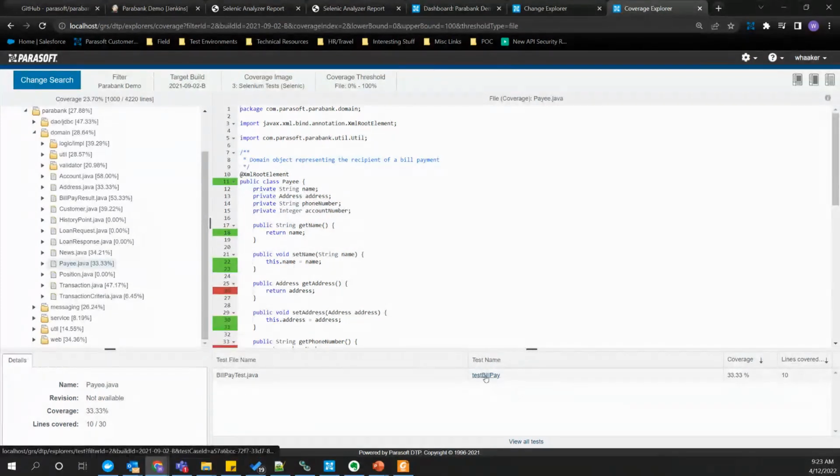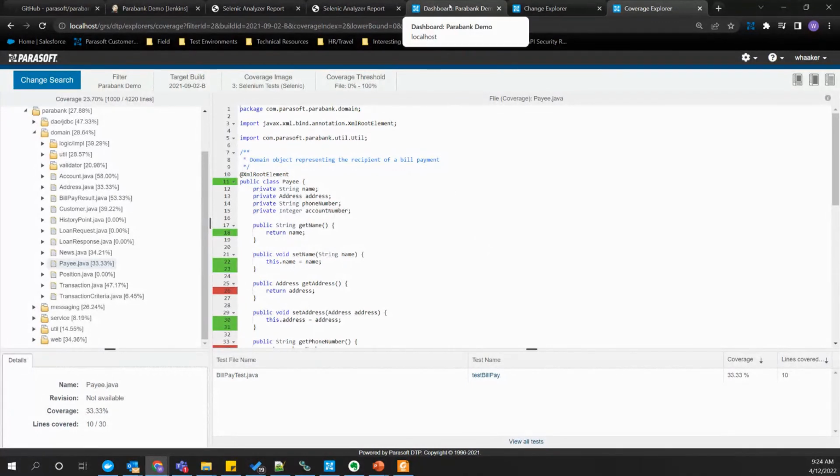And here we can see bill pay test is the only test that's contributing code coverage to this class. So that's why the test impact analysis only chose to run the bill pay test and not the other tests that I had in my suite. We're using this code coverage data to make that determination of which tests to run.